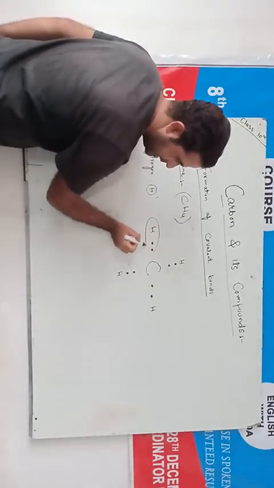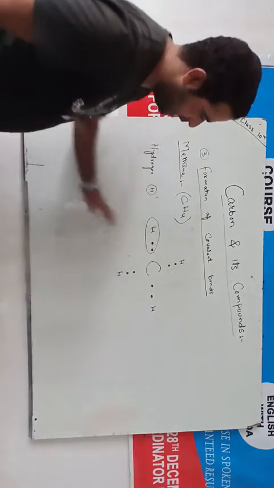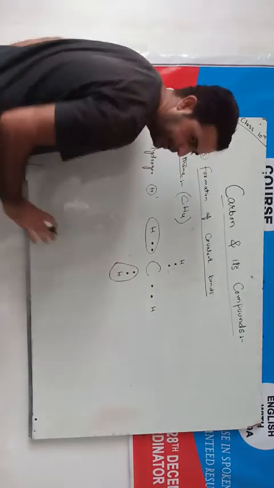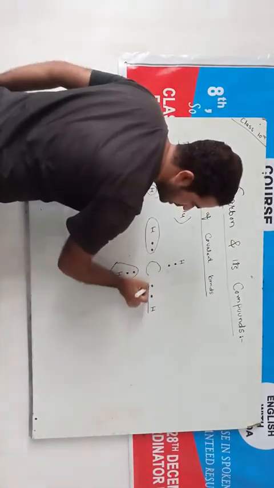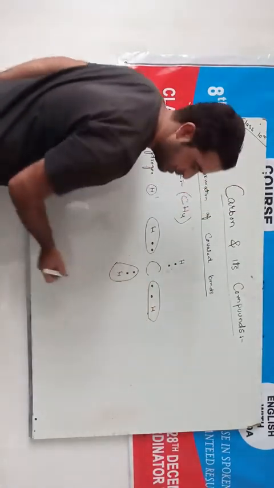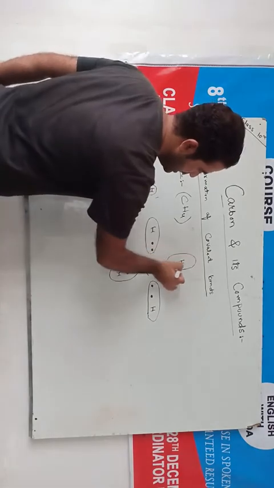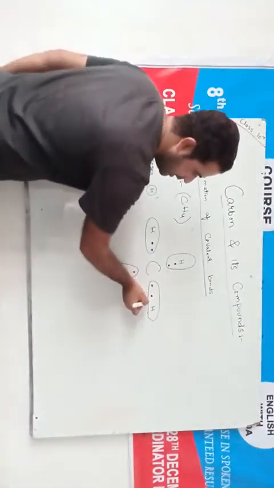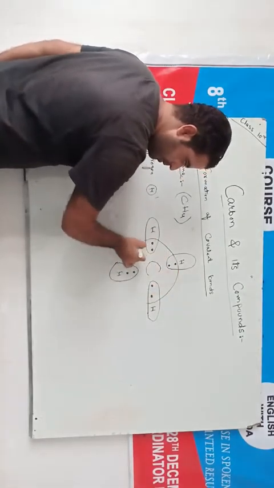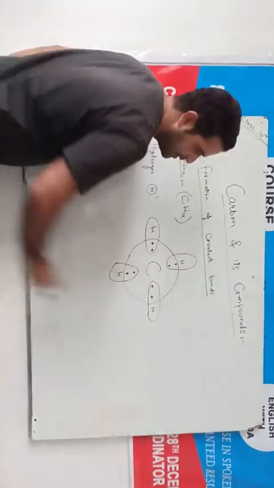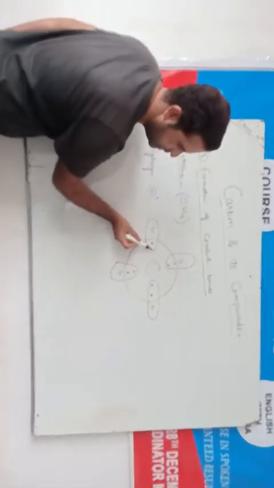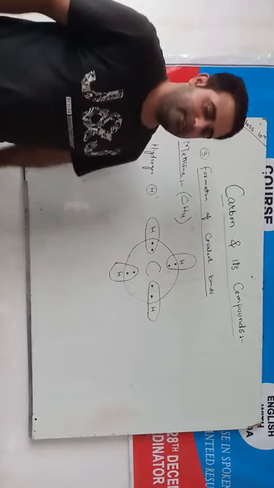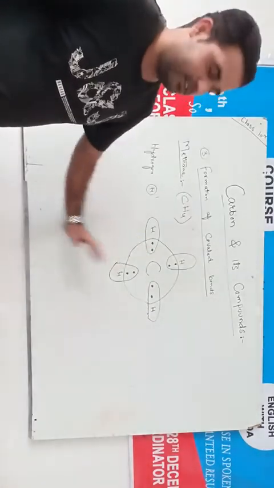This hydrogen, it gets 2 electrons. Now it is stable. This hydrogen, it has 2 electrons. It is stable. This hydrogen, it has 2 electrons. This is also stable. And this hydrogen, it has 2 electrons. It is also stable. And for the carbon, there are now 8 electrons. 2 from this, 2 from this, 2 from this, and 2 from this. Now, carbon has 8 electrons in its outermost shell.